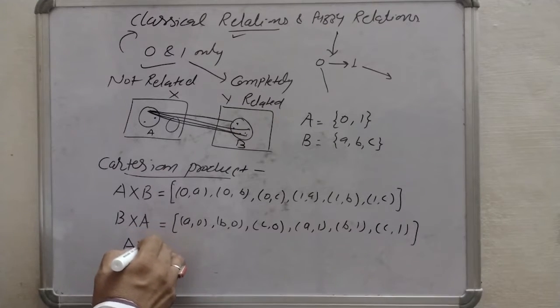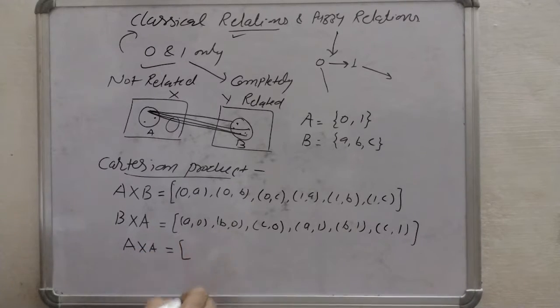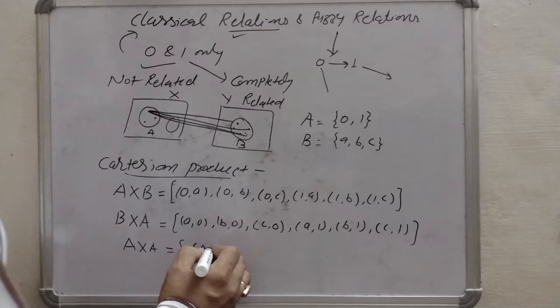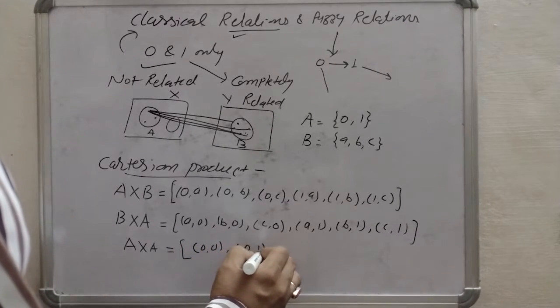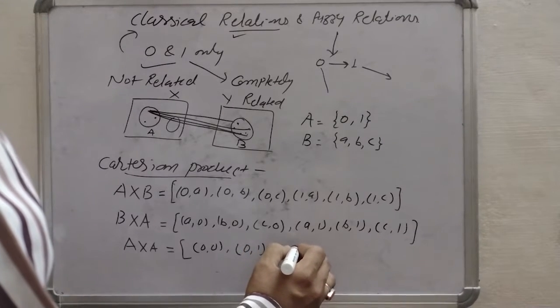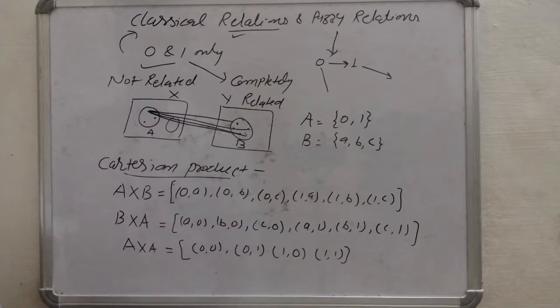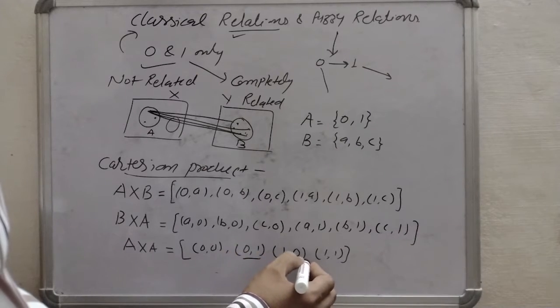If we calculate Cartesian product of A and A, then we can write 00, 01, 10 and 11. Now here it is important to note that 01 and 10 are different.